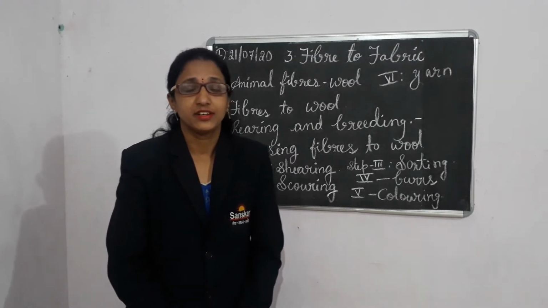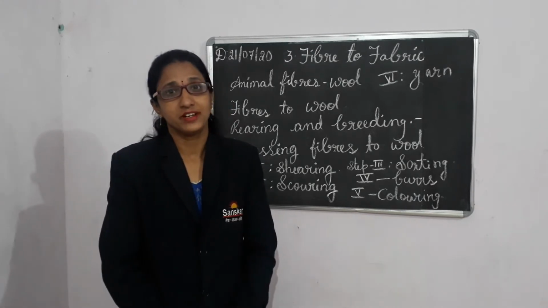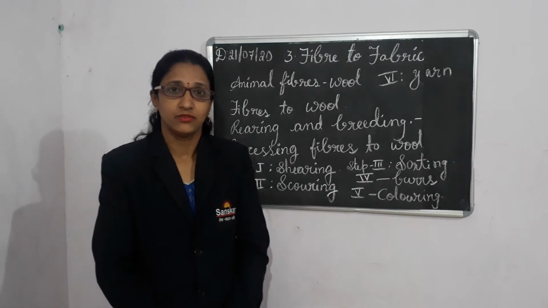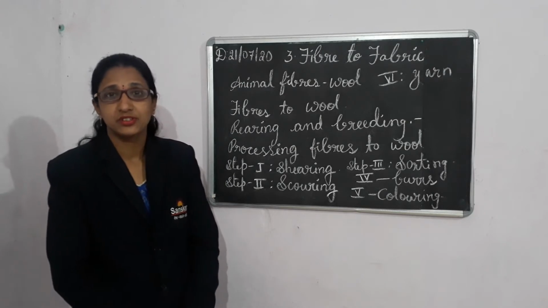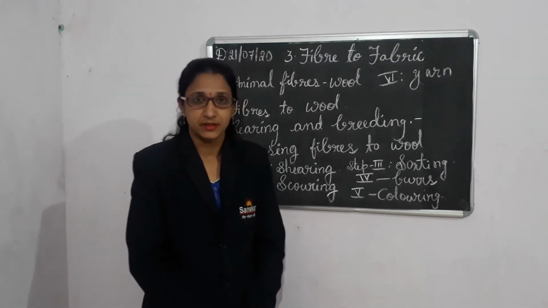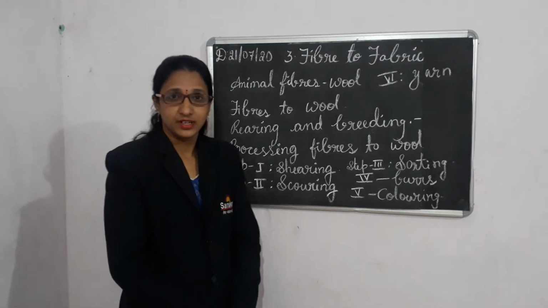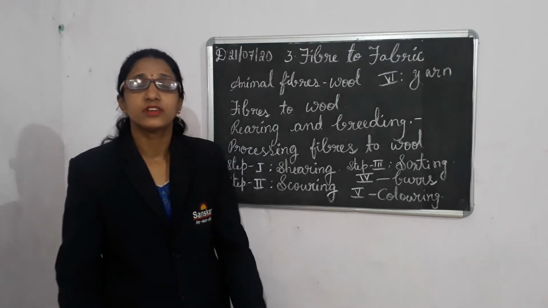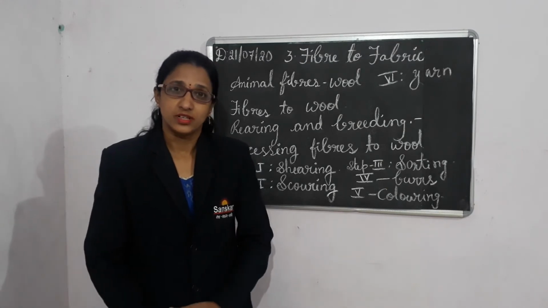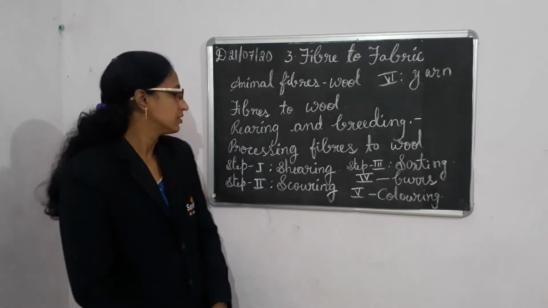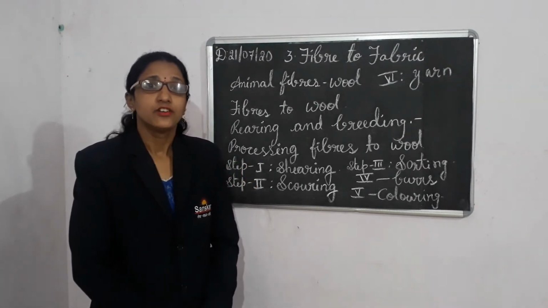Rearing and breeding. Rearing means raising the sheep for wool. People used to select the best breed to get a better yield of wool. First, the agriculture people who want to rear sheep used to select the best breed, so that they will get a better yield. And after breeding, they used to go for rearing. Every time they used to take the sheep for grazing, and along with grazing, they used to supply more outside fodder also to get a better yield. After rearing, the sheep is now ready for shearing.